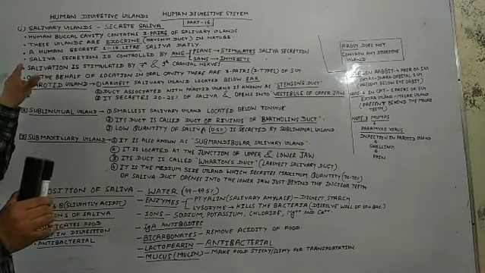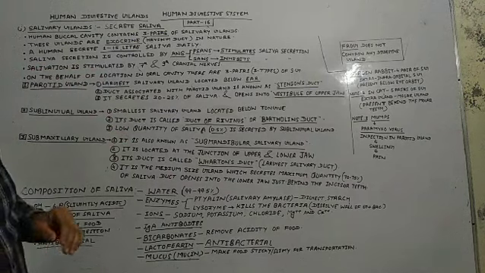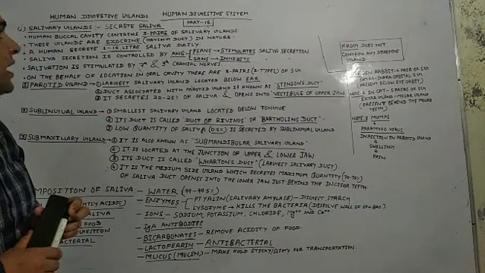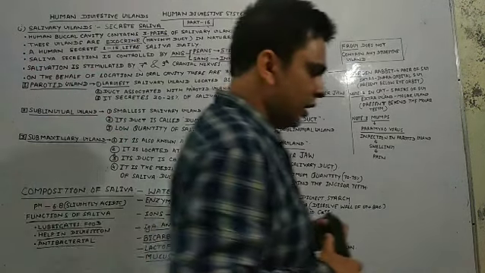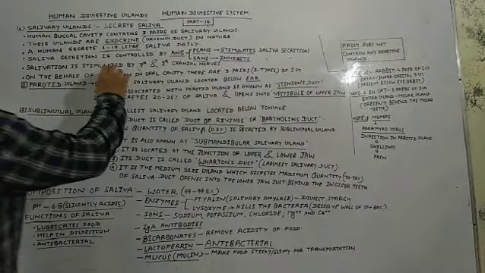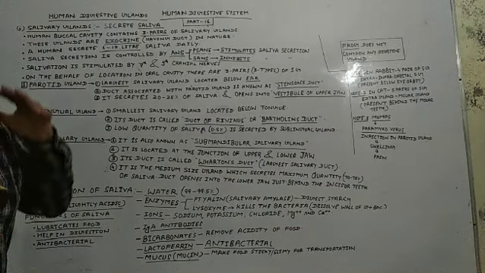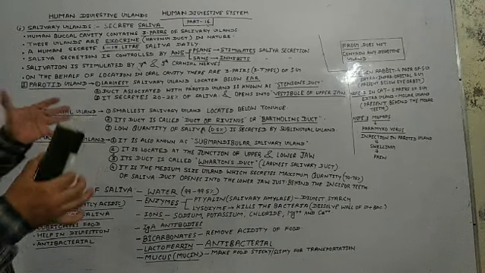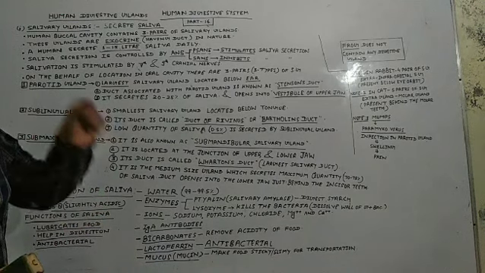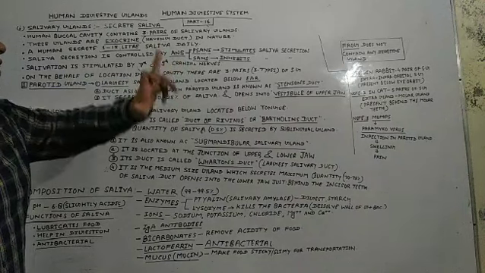Come to the next point, salivation. What is salivation? Salivation is the secretion of saliva. This process is known as salivation. Salivation is stimulated by the 7th and 9th cranial nerves. You must know, students, that the secretion of saliva is stimulated by our cranial nerves. Which number of cranial nerves? 7th and 9th number of cranial nerves.